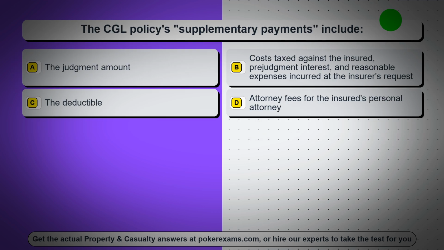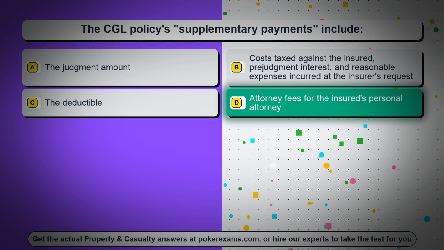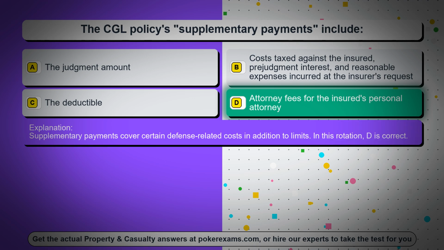Question 53. The CGL policy's supplementary payments include: option A, the judgment amount. Option B, costs taxed against the insured, prejudgment interest, and reasonable expenses incurred at the insurer's request. Option C, the deductible. Option D, attorney fees for the insured's personal attorney. The correct answer is option D, attorney fees for the insured's personal attorney. Supplementary payments cover certain defense-related costs in addition to limits. In this rotation, D is correct.